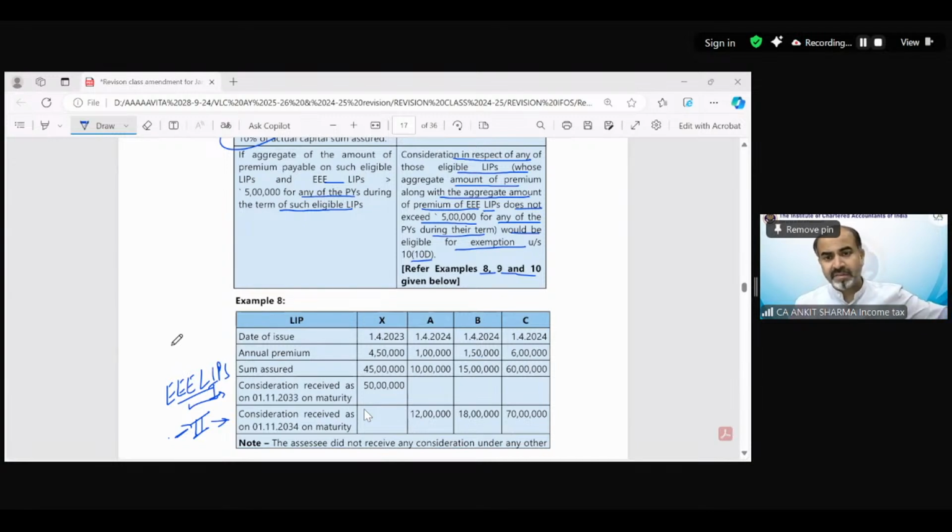Annual premium we have. Sum assured we have. We need to find out which policy is going to be exempted in this case and which is going to be taxable.